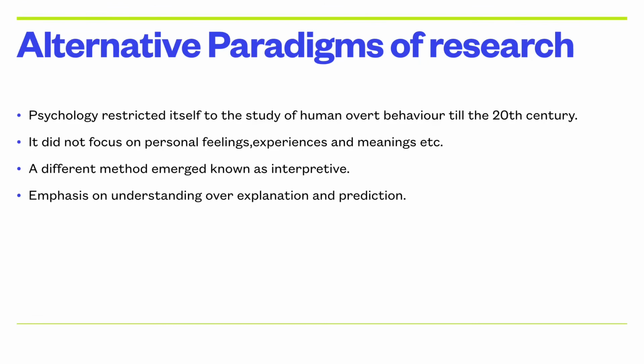Like in the previous class I gave you an example that good study habits are related to good academic performance. Here I have made one prediction, but in these kinds of studies you do not make any prediction; rather you explore about it, you make a descriptive kind of research.